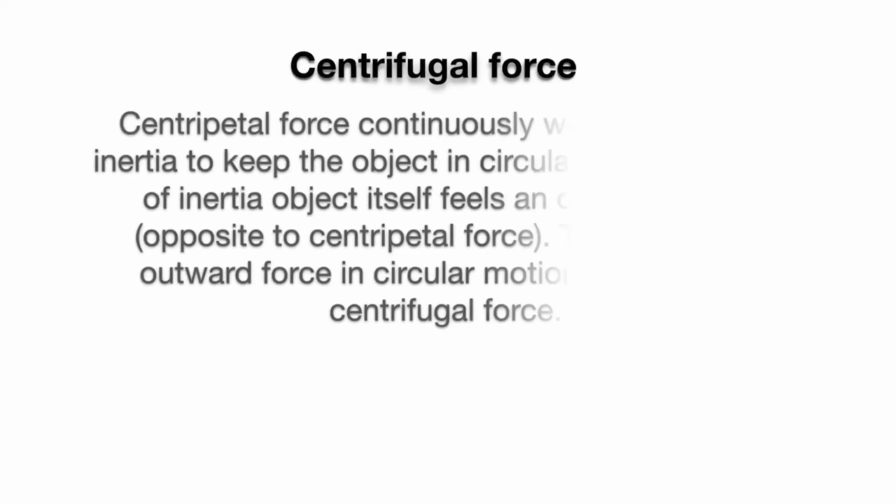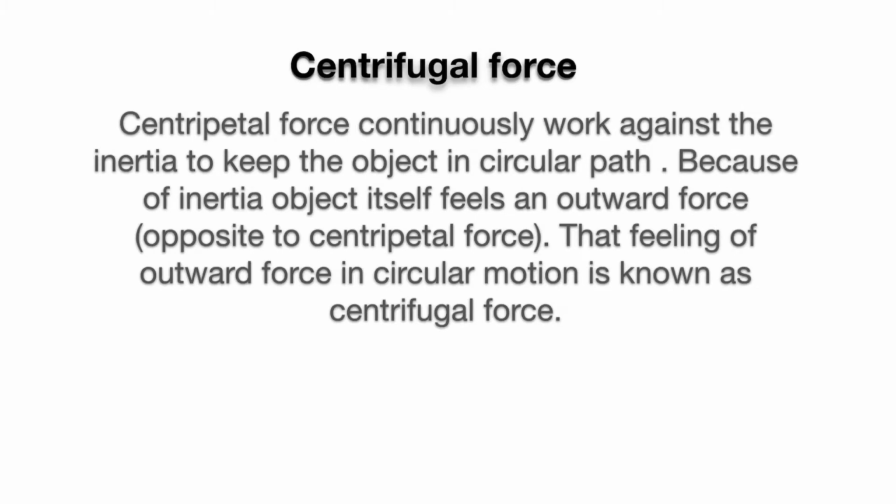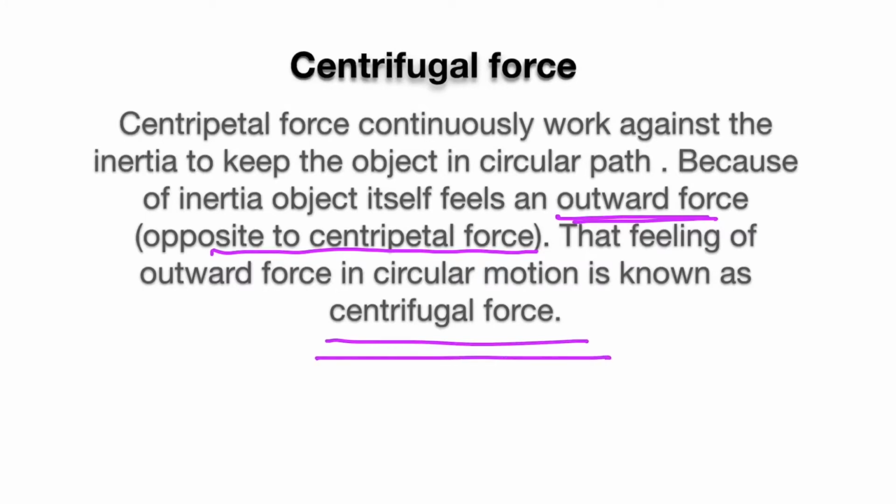Centripetal force continuously works against the inertia to keep the object on a circular path. Because of inertia, the object itself feels an outward force opposite to centripetal force. And that feeling of outward force in a circular motion is known as centrifugal force.